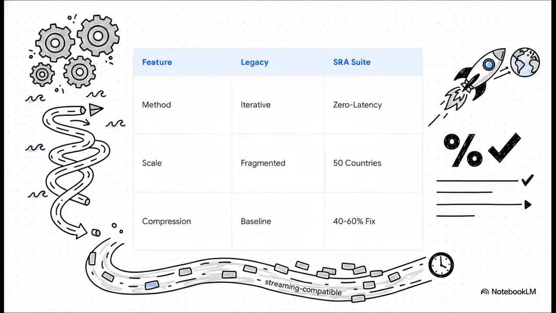So how do we actually pull off this massive stability? It really comes down to absolute computational dominance. While legacy systems rely on these clunky, iterative, fragmented models, the SRA software suite uses zero-latency, closed-form spectral compression. Operating instantaneously across 50 countries, it consistently compresses instability by 40 to 60%. It doesn't sit around waiting for a crash to happen, it regulates the data in real time.